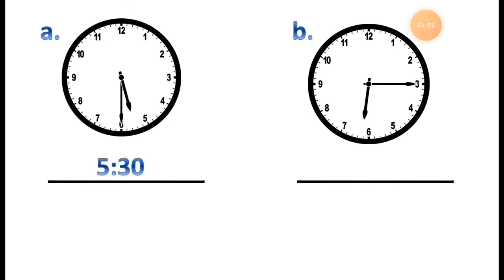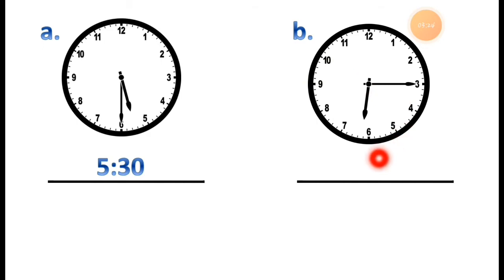So the time is 5:30. You can read the time as 5:30. It means 5 o'clock and 30 minutes have passed from 5. This way you can write down the correct time. Now number B is there.